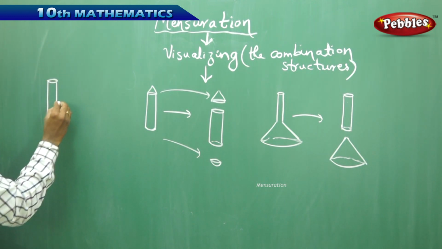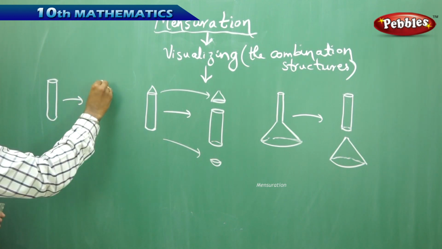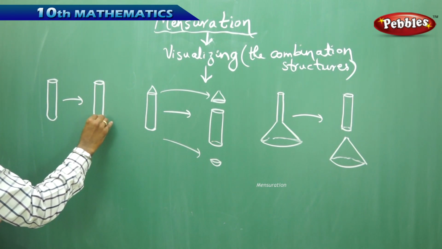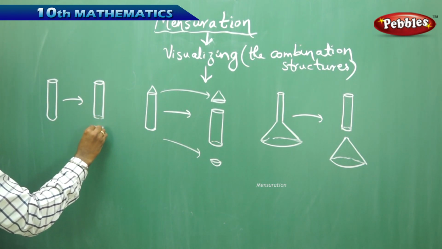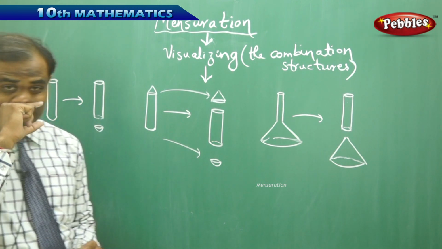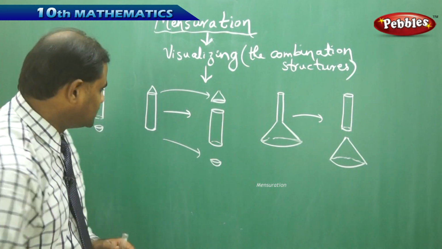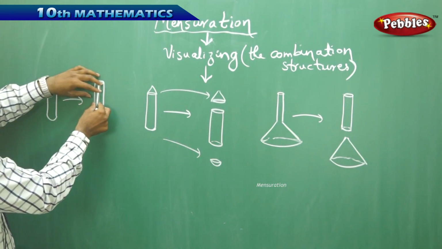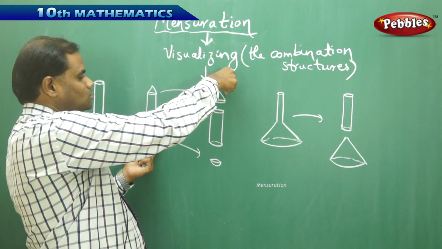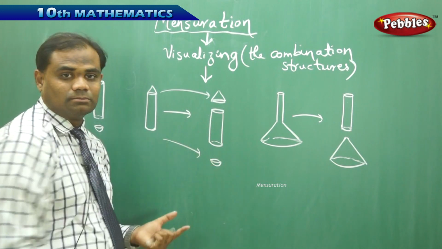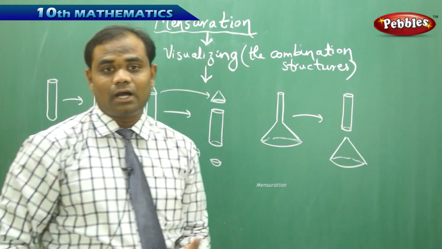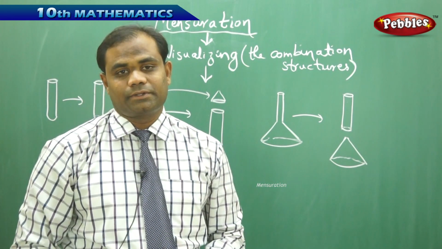Therefore, if I visualize this object, I understand that a test tube, which is generally flat but bulged in the bottom, can be separated as a cylinder and then a hemisphere, which I get from separating the two objects. So finally we see that a test tube which is separated into the cylinder and the hemisphere, or a pencil which is separated into the top, the middle and the bottom, or a funnel which is separated into a cylinder and a cone, is how we visualize the combined structures.